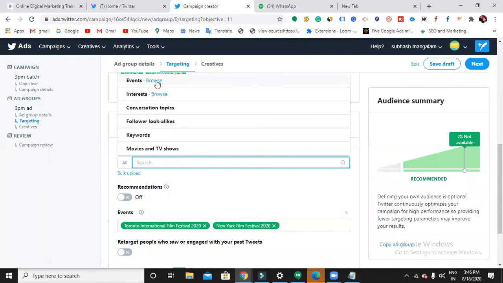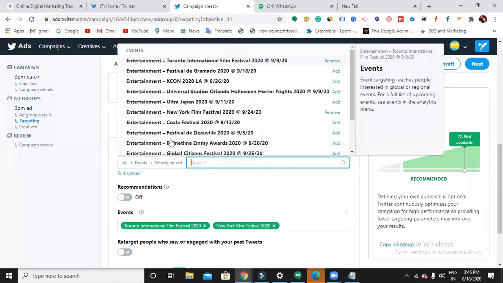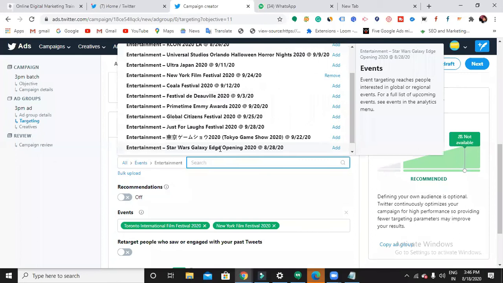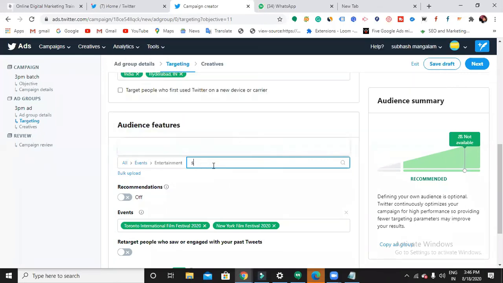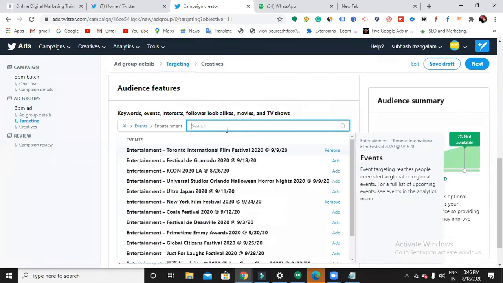So click on this, events, and browse. There is an event in Spain every year, Mobile World Congress. Let me search for something called Mobile Congress. So if you search for this, if you find it, you can just click that. Okay. No, I'm not finding anything. Mobile Congress, GMC, Global Mobile Congress. It will be in the events only, right? So it is not showing up in events.